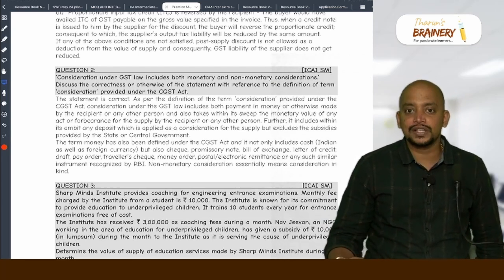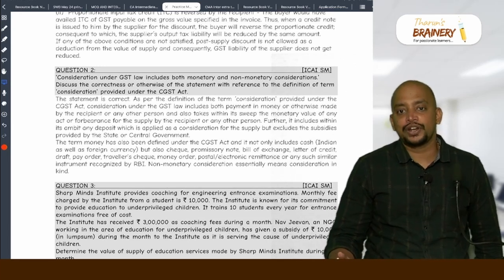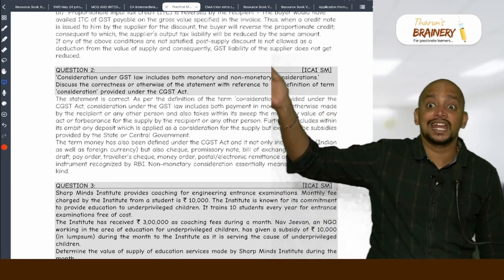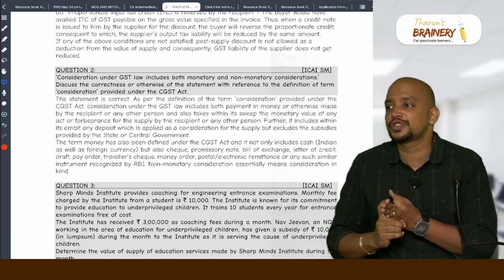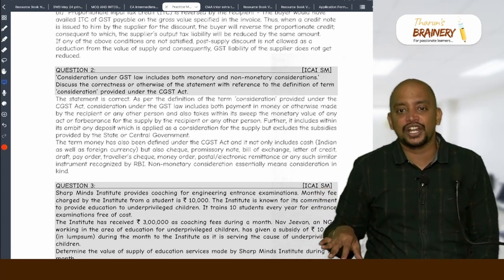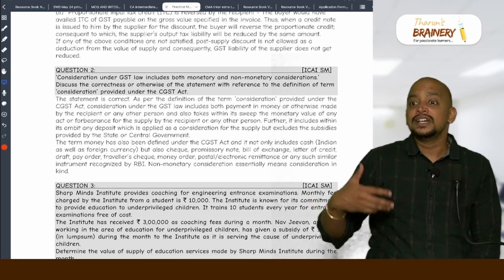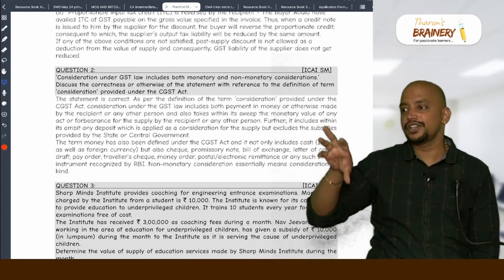Section 2, clause 31, consideration means monetary or non-monetary, any amount paid or payable by the recipient or any other person in respect of, in response to, for the inducement of supply of goods or services, but the consideration shall not include subsidy from CG or SG, or returnable security deposit, refundable security deposit. Those points you should write.